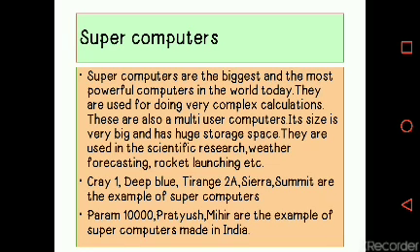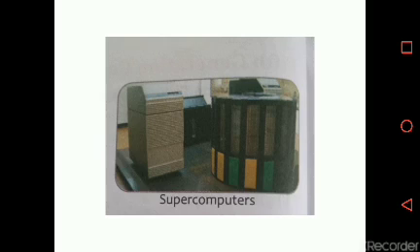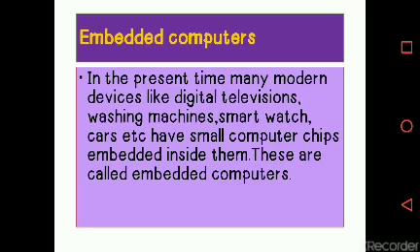Students, one more topic is embedded computers. This is the supercomputer picture and this is embedded computers. In the present time, many modern devices like digital televisions, washing machines, refrigerators, smartwatches, cars, etc. have small computer chips embedded inside them. These are called embedded computers.